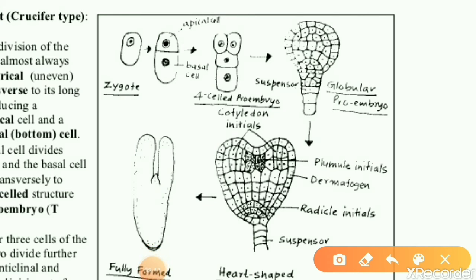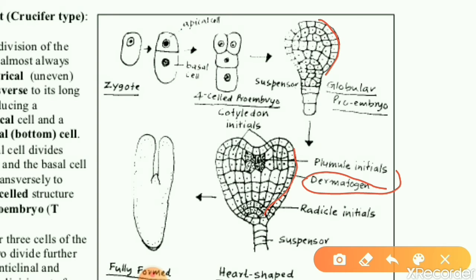Listen, the outermost layer of cells of the globular proembryo develops into a distinct layer that we can call as dermatogen, which forms the future epidermis. From the dermatogen only what is forming?